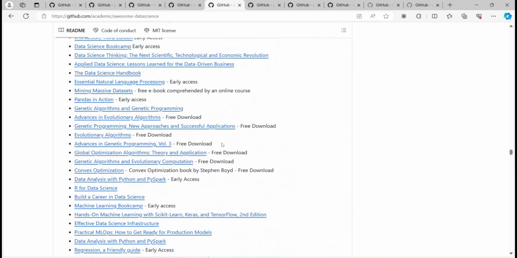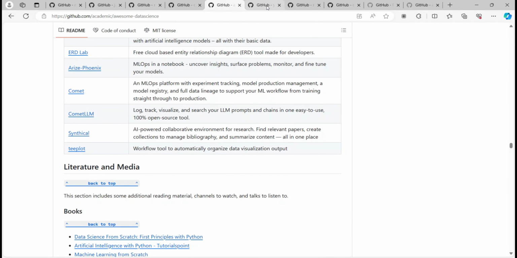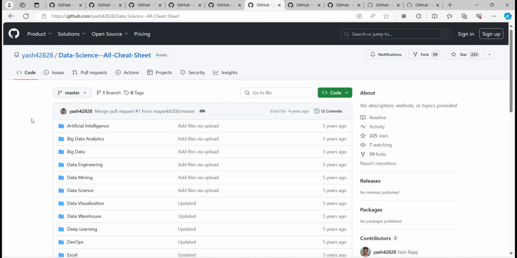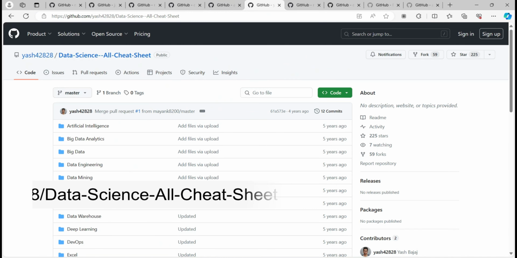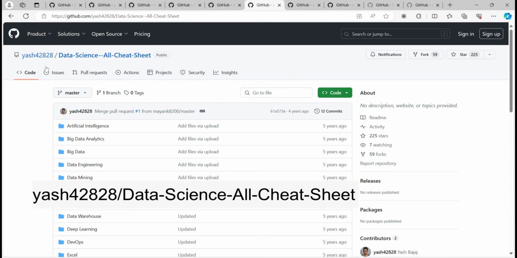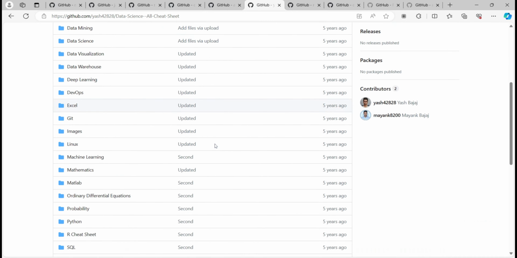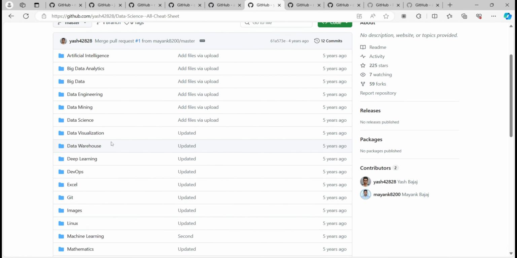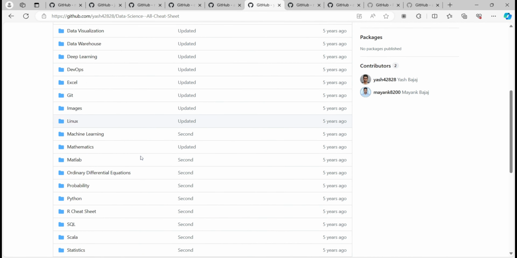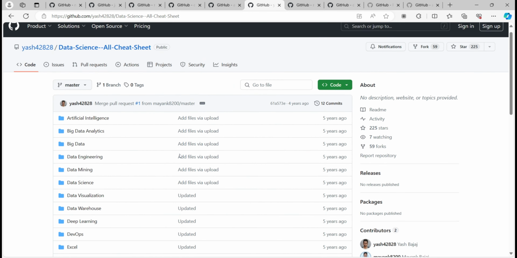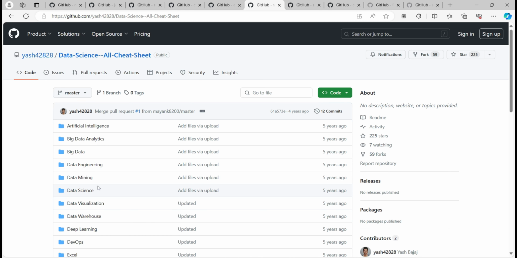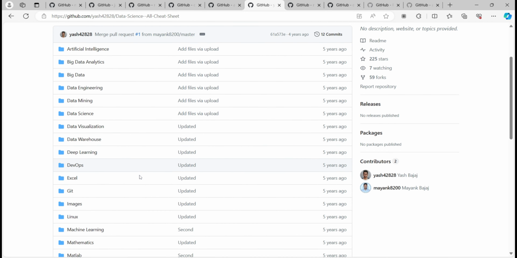Okay, so moving forward to the next GitHub repo, that is Data Science All Cheat Sheet by Yash 42828, and there is no description, I don't know why. They have listed pretty much content, right? Data engineering, data mining, data visualization, AI, DevOps, machine learning. A lot of things are listed, and data science is also listed. I'm not into data science, but I guess if you're into data science, you have to have knowledge of all the other things also.